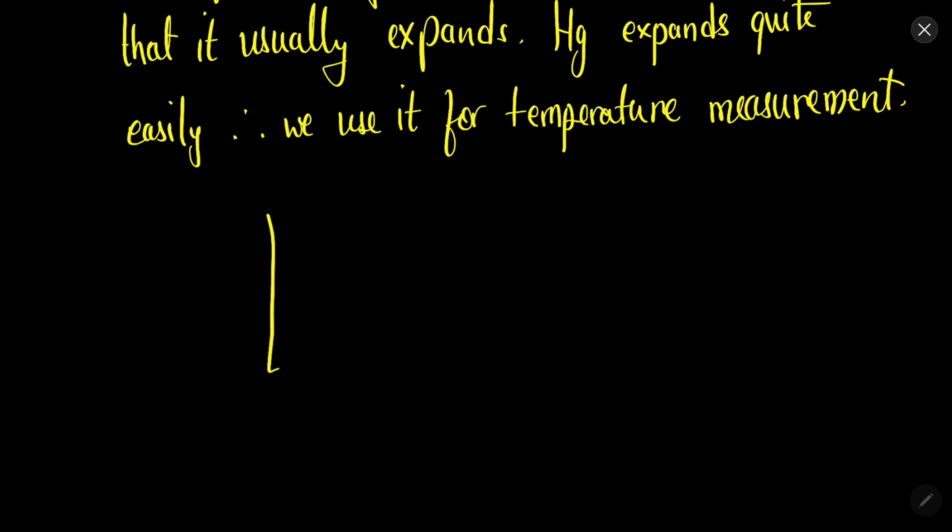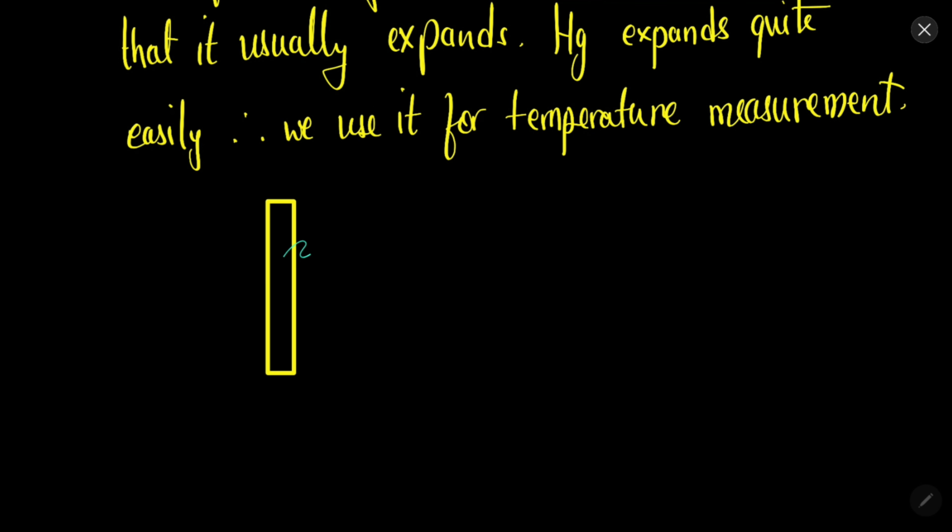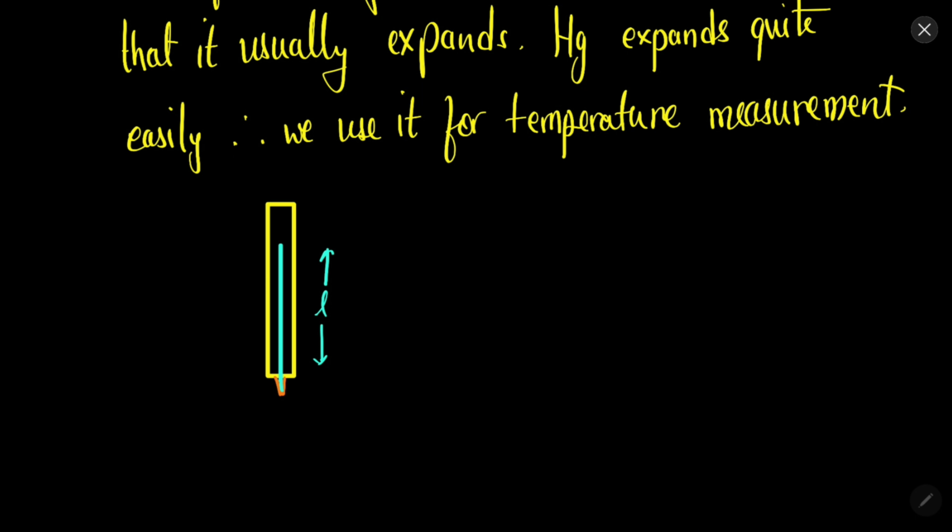Let's say we take a very thin tube in which we have mercury, and there will be this point over here from which you will come in contact with the mercury. Some metal piece will be there. Let's say this is the length of the mercury column.